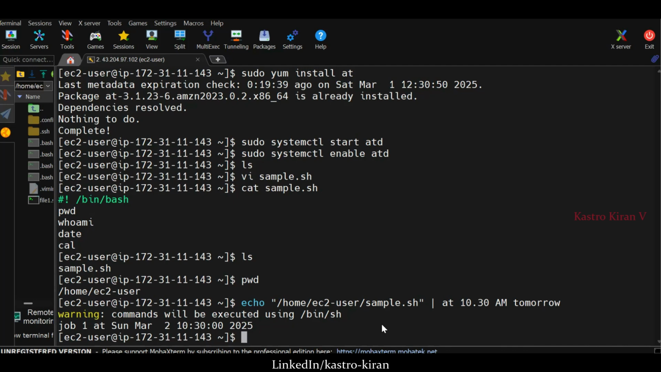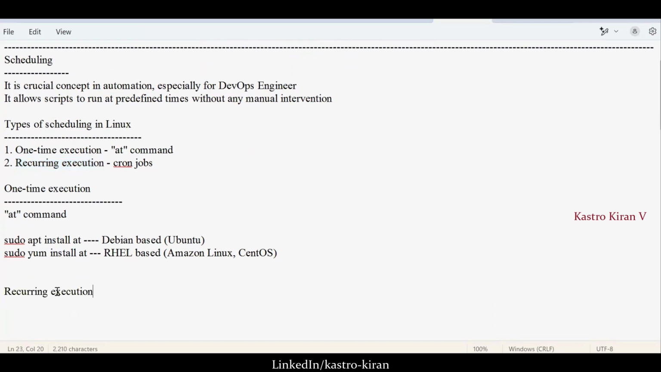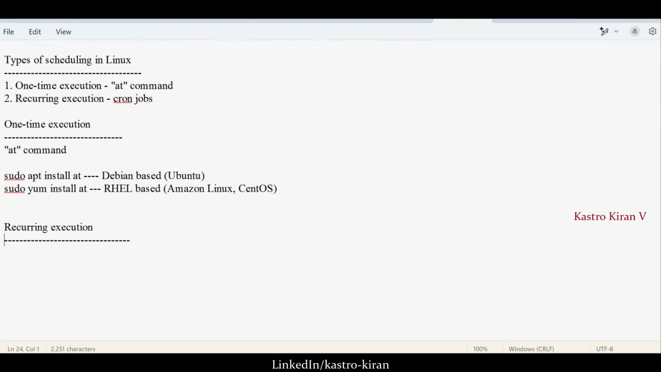Now, let's say I want to execute the shell file in a different way. The second method is by using a cron job, which is basically recurring execution. That is my second method. When you want to execute the shell file at a required interval of time, on a daily basis, or weekly basis, or monthly basis, or hourly basis, then we'll go for cron jobs.